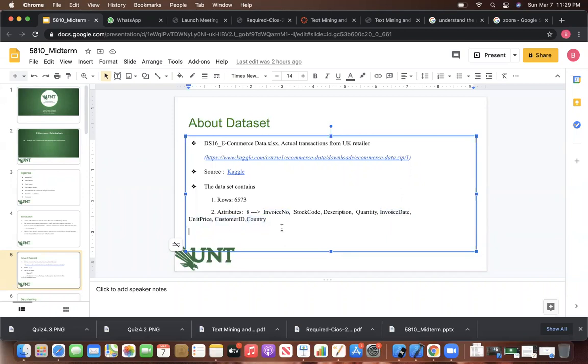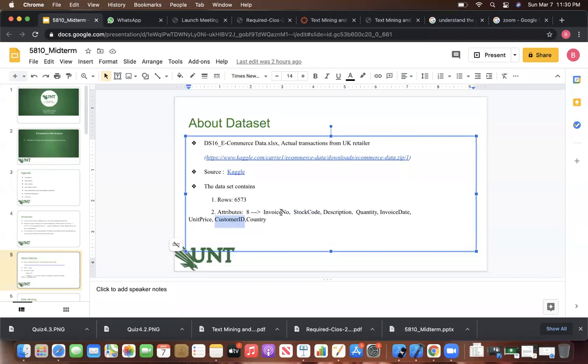The invoice number is useful for every product; we have a certain invoice number. We can choose the code for the particular product, and for the particular product we also have a stock code, and the description of the product, like the name of the product, and quantity, how much they sold, and invoice date, on which date they sold the product, and unit price for the single product, what the price was, and customer ID is a unique number.